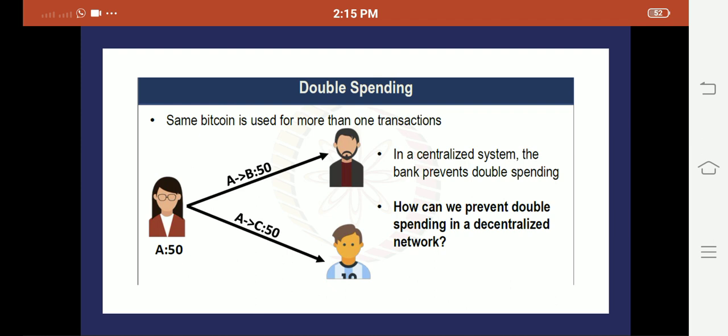In this video tutorial, I will teach you the consensus protocols and the blockchain platforms we have. Okay, so let me discuss the problem, double spending problem first.